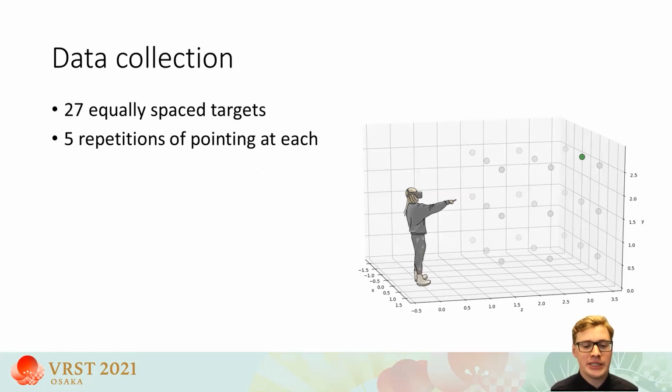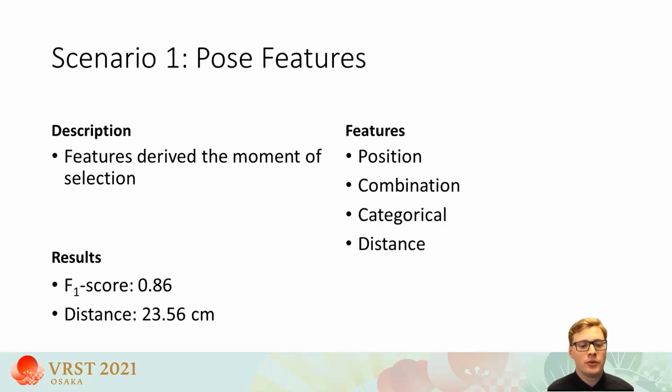To capture the movement data of humans pointing, we invited participants to point at targets in virtual reality. The 27 targets are spaced 1 meter apart, and they are at a distance across a virtual room. With this, we got hold of 1,755 movement patterns with these 27 targets. From these data points, we generated 3 scenarios, for each of which we generate a set of features.